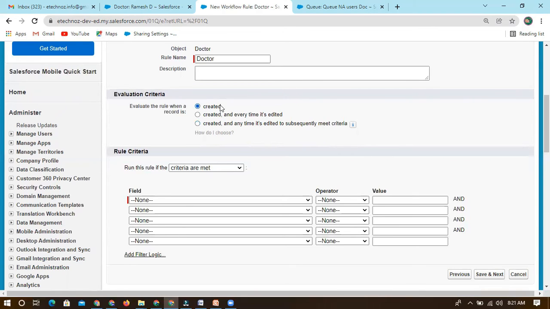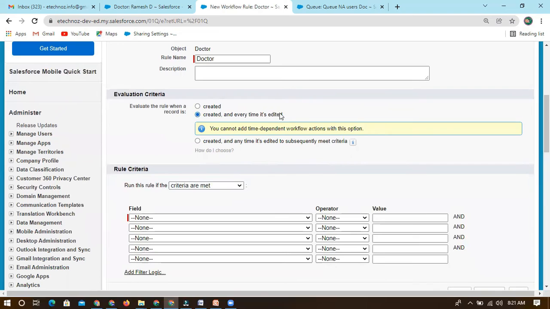We can also use, in some scenarios, only created, if I want that. And if I want to edit and modify every time, instead of checking the criteria, we can create it with that option as well. But the thing we need to understand is you cannot add a time dependent workflow action.